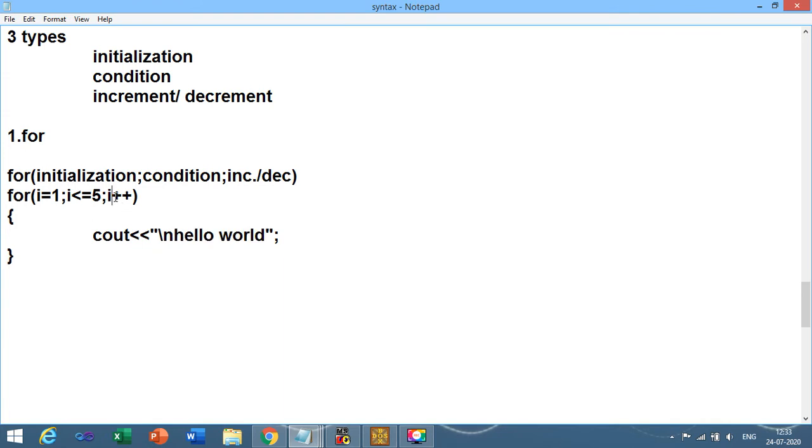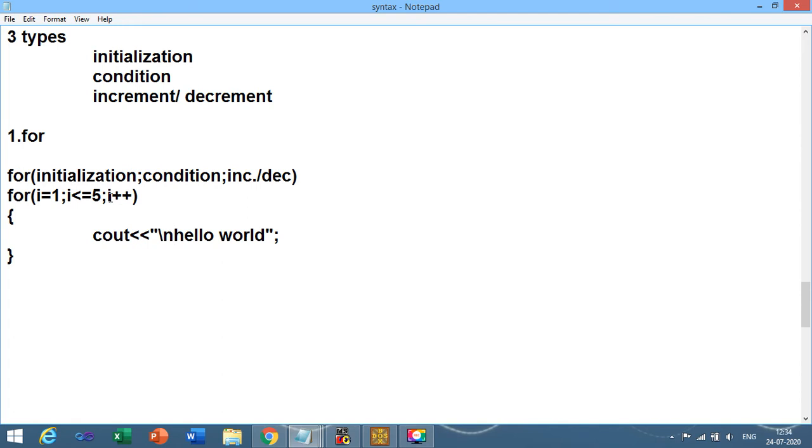Again, I plus plus. The value of I was 1, and now it is incremented by 1, making it 2. Again it will check the condition: 2 is less than or equal to 5. The condition is true. That's why it again executes the statements written inside the loop, and it will print hello world on a new line.